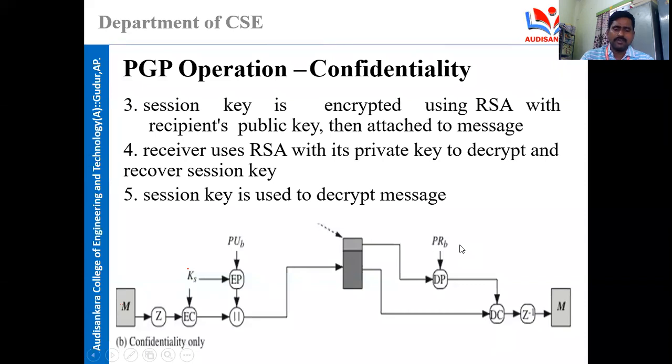So the confidentiality is there, but you can observe here there is no authentication, there is no authenticity. You can observe here there is a public key at the sender. The public key, as I just told you, is open to all. Then anybody can send information to the destination.